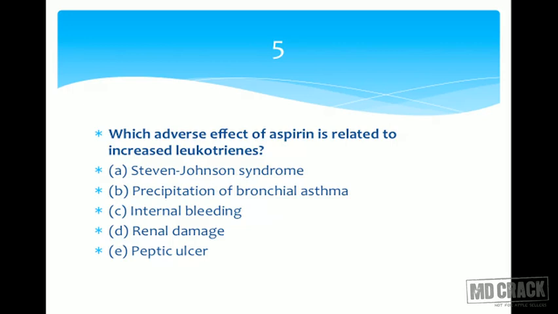We got new drugs for bronchial asthma. 5-lipoxygenase inhibitor, which decreases the synthesis of leukotrienes, that's zileuton. And when leukotrienes are synthesized and they act on the leukotriene receptor, you have leukotriene receptor antagonists, zafirlukast and montelukast. I hope you'll remember this. That's precipitation of bronchial asthma. Slide number 5, that's the answer.